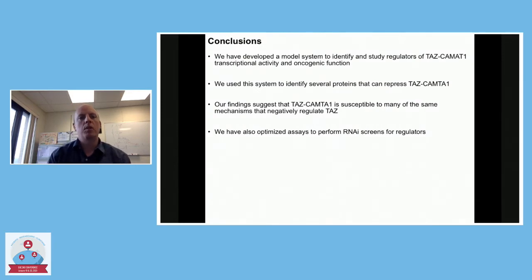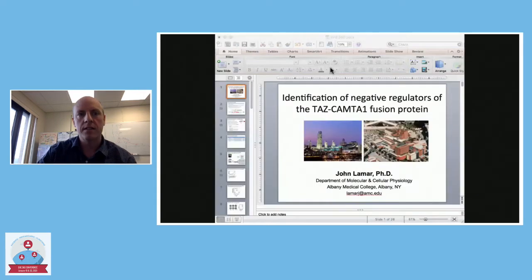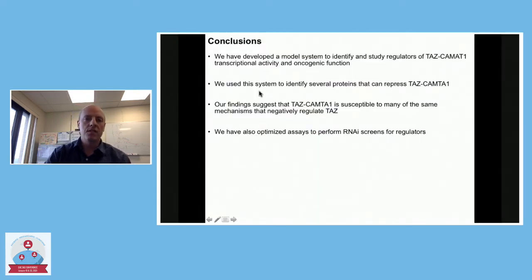So just to wrap up real quickly, I've told you that we've developed a model system that will allow us to identify and test potential regulators of TAS-CAMTA1, both at the transcriptional activity level and its oncogenic function. And we've used this system to identify several proteins that can repress TAS-CAMTA1. And I think what's important about this is that it suggests that this protein, although it seems to be so active in these tumors, can actually be regulated in many of the same ways that the endogenous TAS protein can. And so now we have to figure out why it's not being regulated in the cancer and see if we can exploit some of these pathways to repress its function.